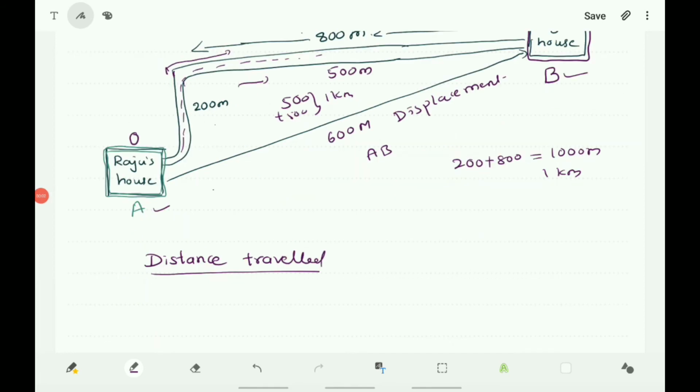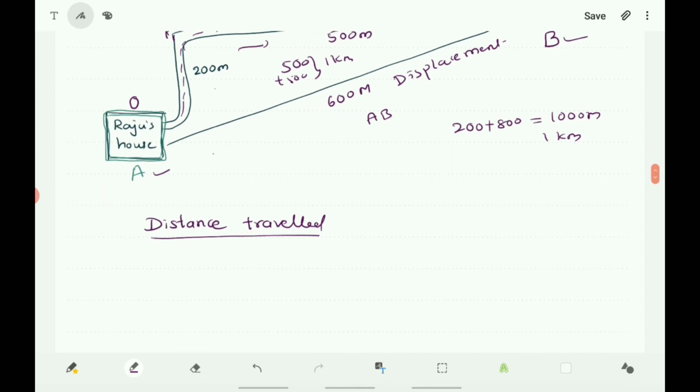Here we used the words distance travelled and displacement. So what is distance travelled? It is the total length of the path covered by a moving Raju, or generally we can say that the total length of the path covered by a moving object is called distance travelled. So what is distance travelled?